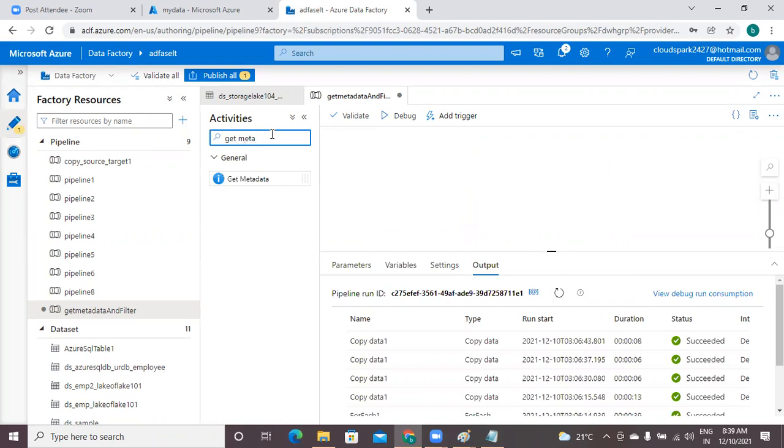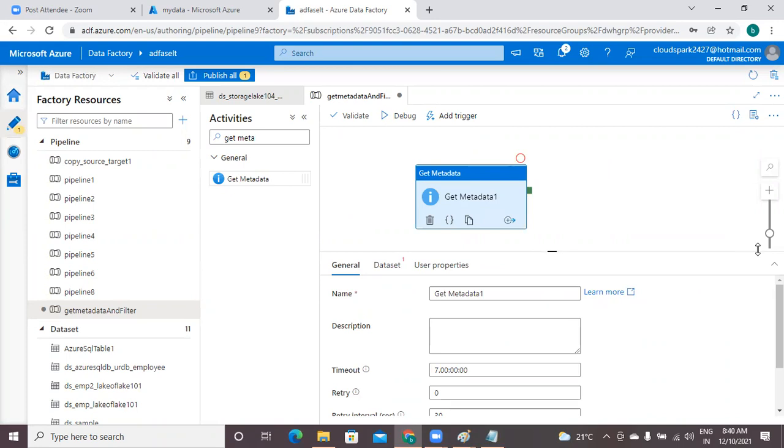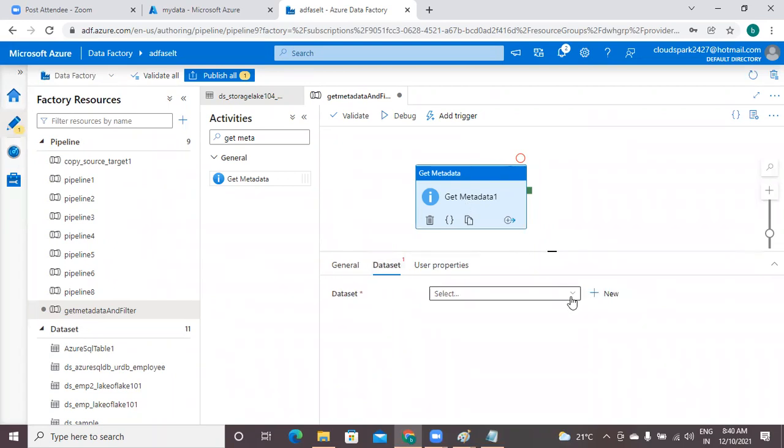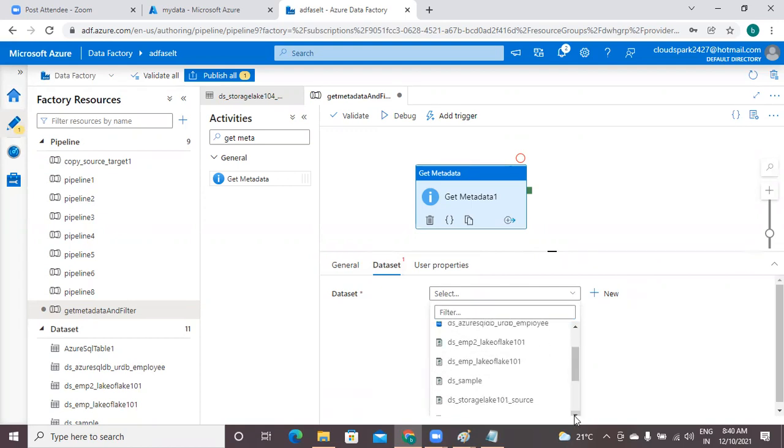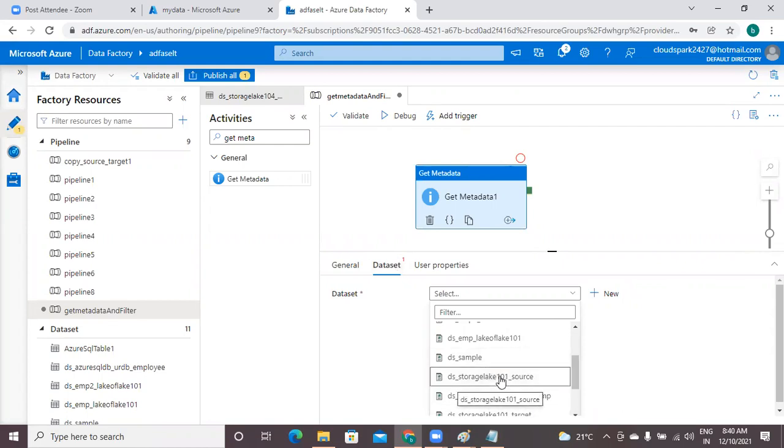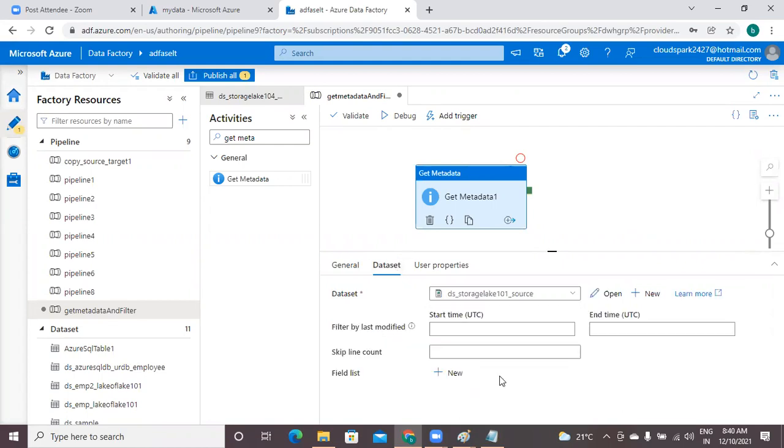Get metadata activity. Just simply drag it. Sir, you please answer me, sir. If you are stuck, I will help you. Already the datasets and linked services, everything is ready for you. Already we have created them. First click on this, under the dataset, just give input container. Input container is 101 source. Yes, 101 source. Okay. Remaining not required.